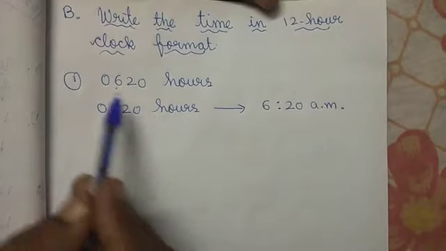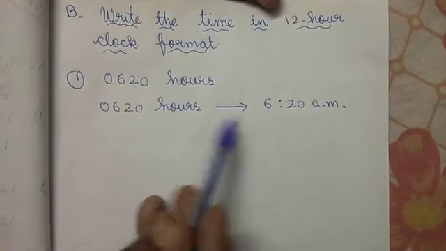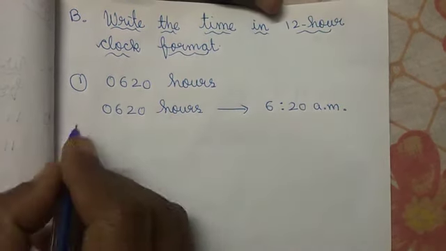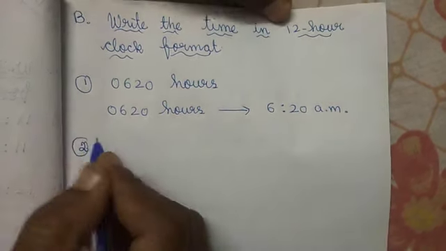After that only it will change. So here 0620 hours is there, so you have to write 6:20 a.m. You should not write p.m. If you write p.m. it will be wrong.